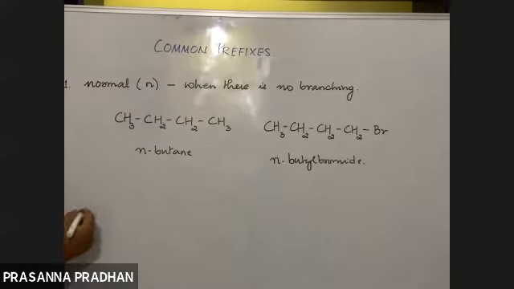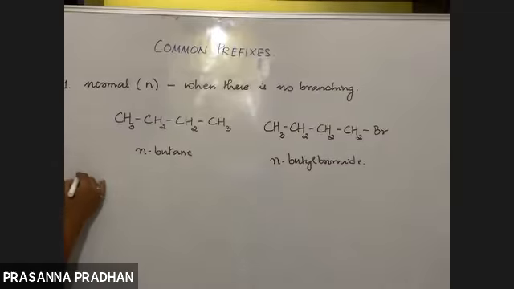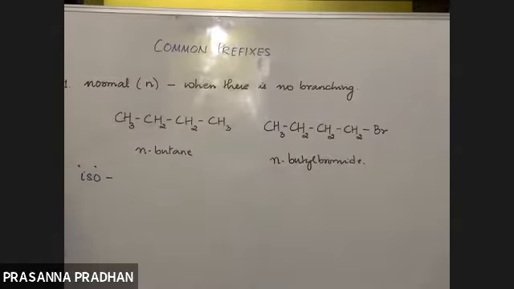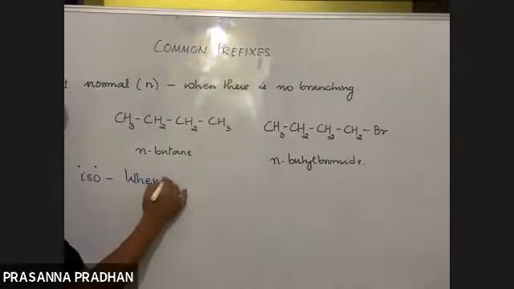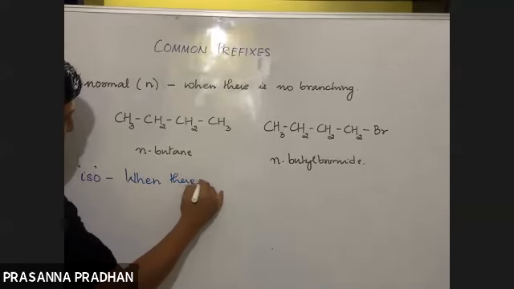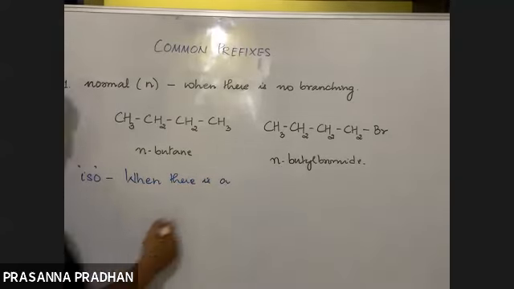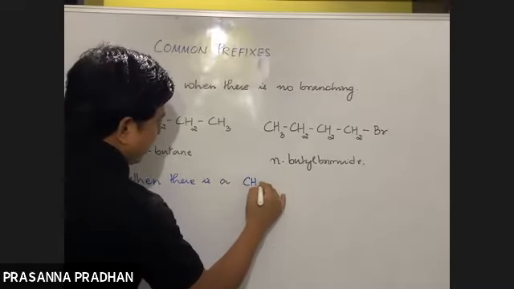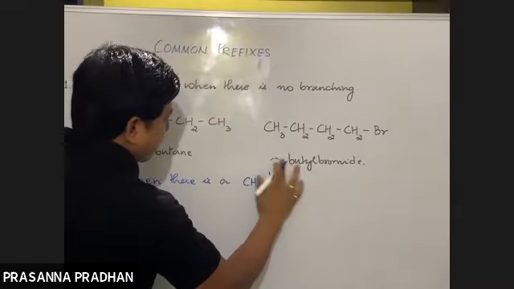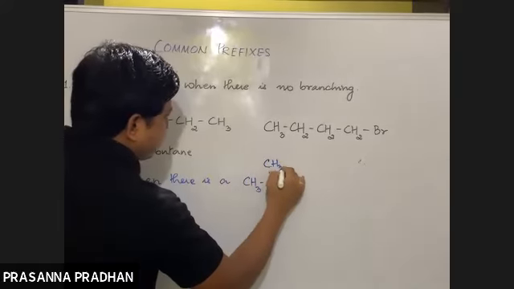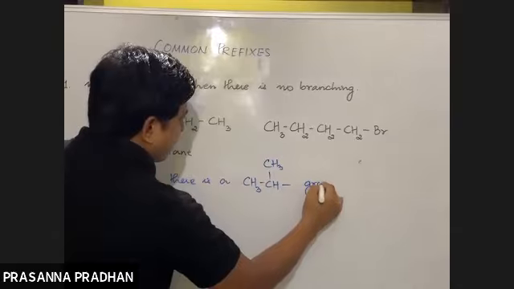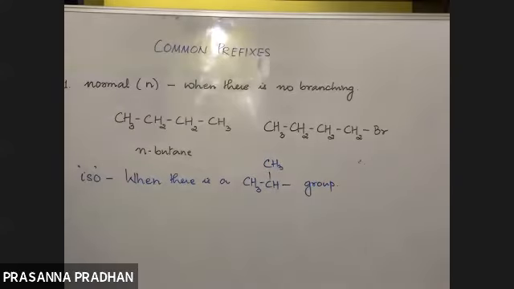Okay. So the second one: when do we use the prefix iso? We use the prefix iso when there is a CH3, CH, CH3 group.